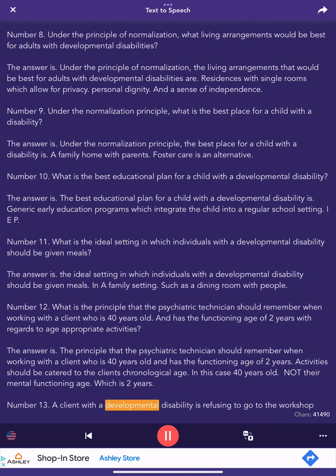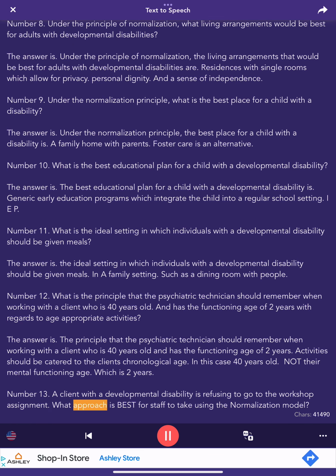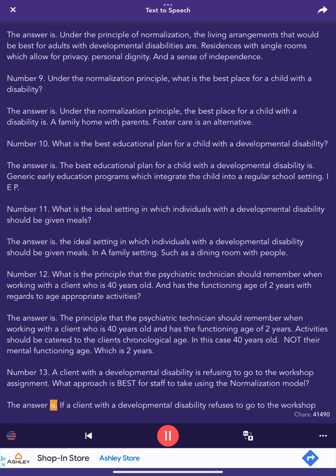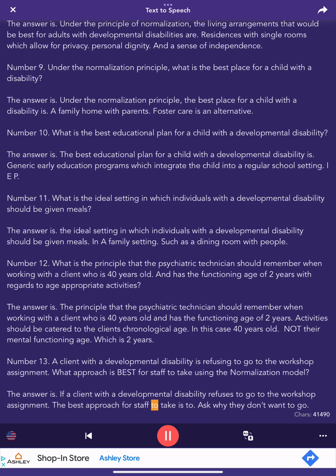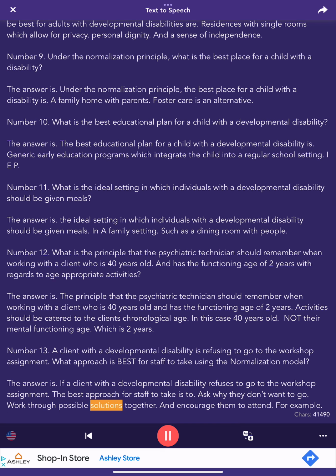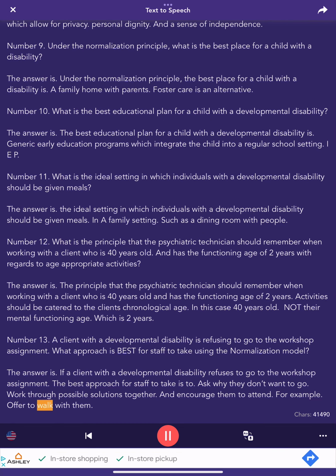Number 13. A client with a developmental disability is refusing to go to the workshop assignment. What approach is best for staff to take using the normalization model? The answer is, if a client with a developmental disability refuses to go to the workshop assignment, the best approach for staff to take is to ask why they don't want to go, work through possible solutions together, and encourage them to attend. For example, offer to walk with them.